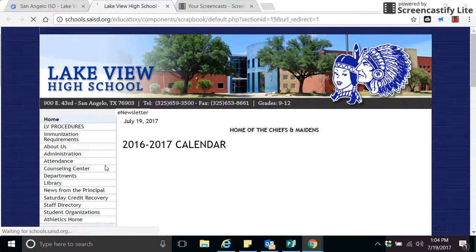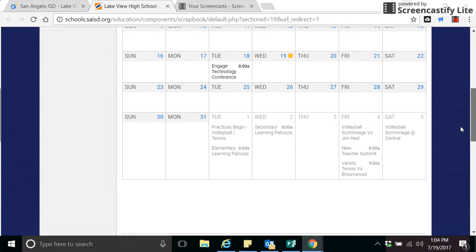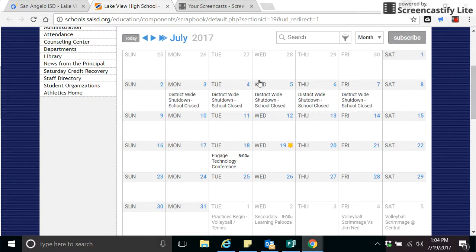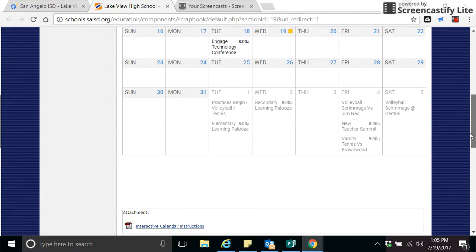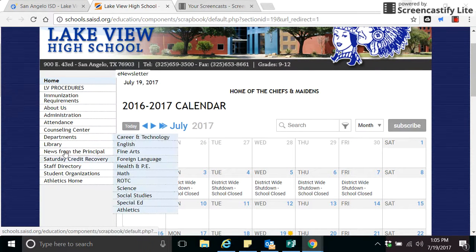This will take you to the main page where you'll find all of the information you need to access not only my class website, but all your other teachers as well. It'll also show the district calendar and all the events that are going on at Lakeview High School, as well as the district. If you look on the left-hand side, you'll see a number of bits of information that will be useful to you. The one we're going to look at today is, you see the library, but you also see the department. Those two are going to be really important to you once you're working this year.